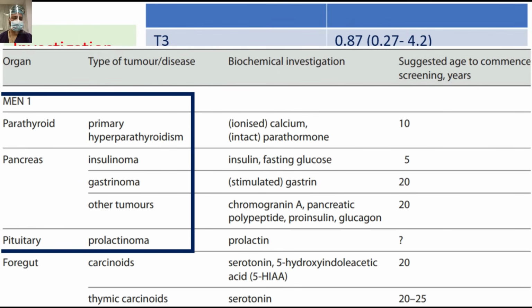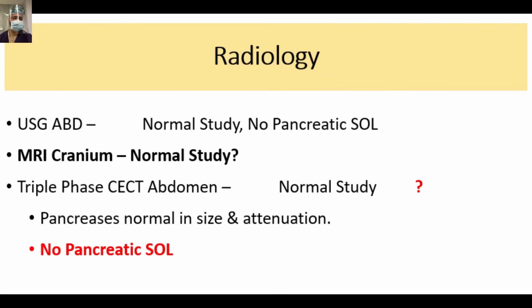You have to read this, otherwise MEN1, you have to read parathyroid, pancreas, pituitary, foregut. All these things have to be evaluated while you are suspecting a diagnosis of MEN1, specifically in the case of pancreas: insulinoma, gastrinoma, and other tumors. So this is the investigation.